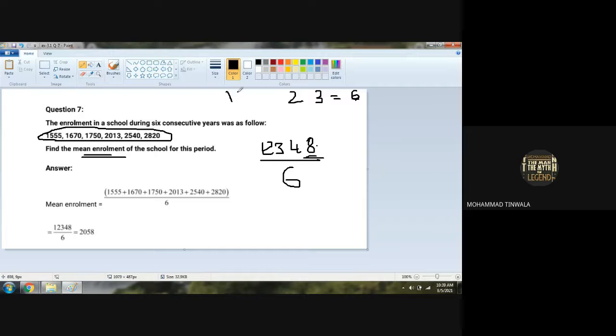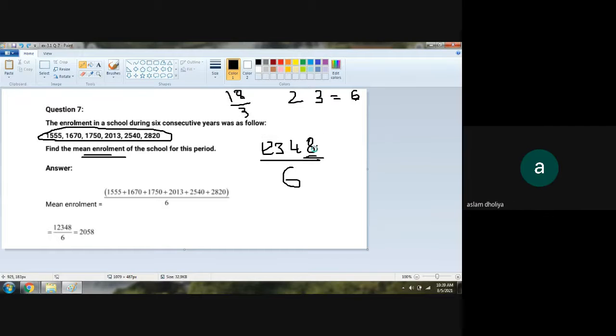So 18 is divided by 3. 3 sixes are 18. Yes, 18 is divided by 3. That means if a number is divided by 2 as well as 3, the whole number will be divided by 6. Any doubt with this?